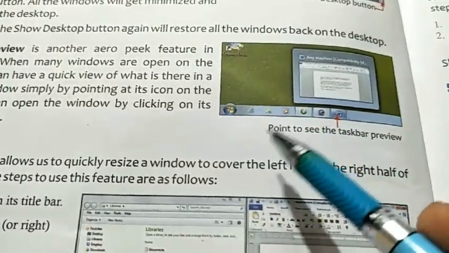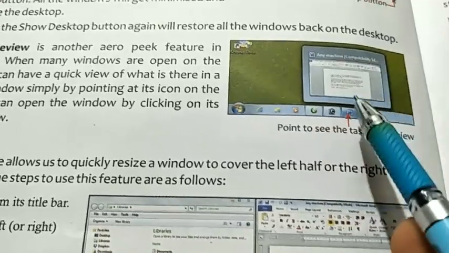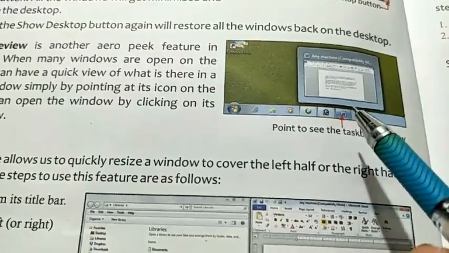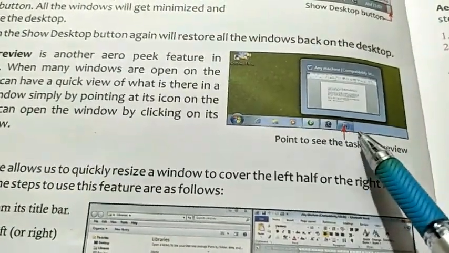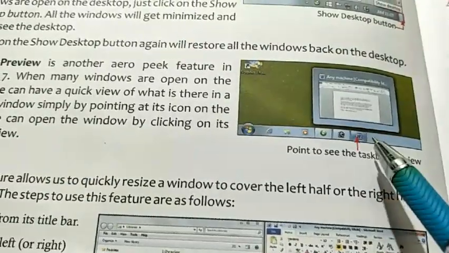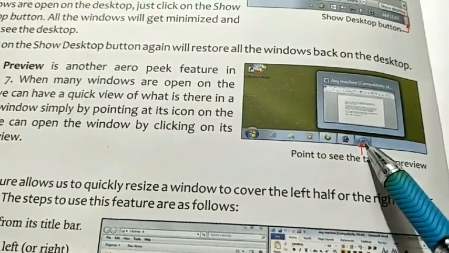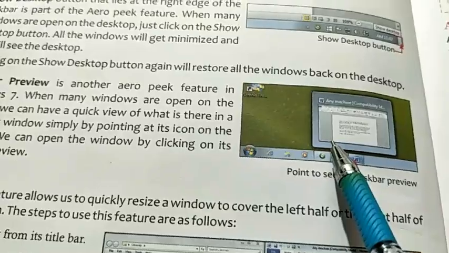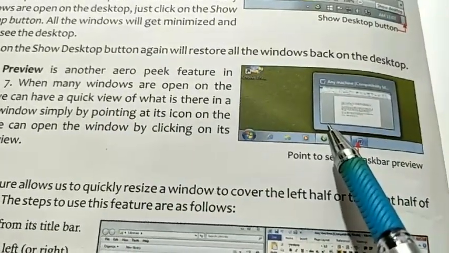The icons of all five windows that you opened on the system will appear as small icons in the taskbar. When you place your mouse pointer on an icon, you will see the thumbnail image of that application.